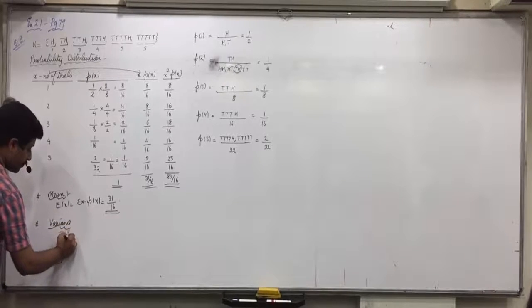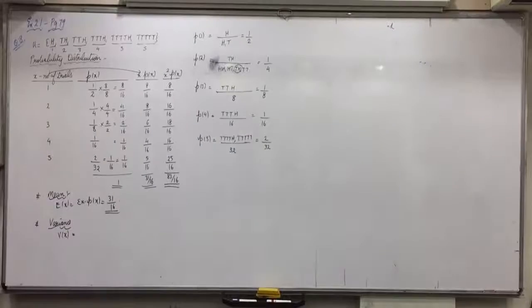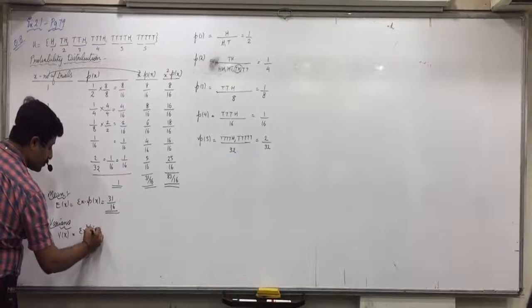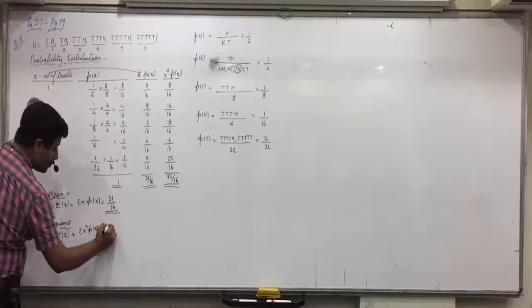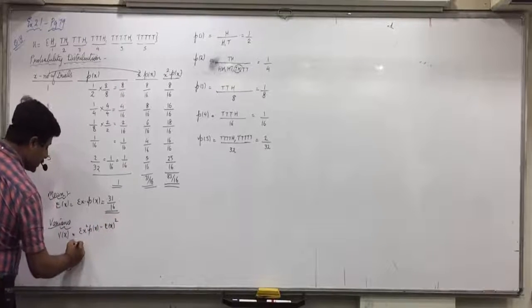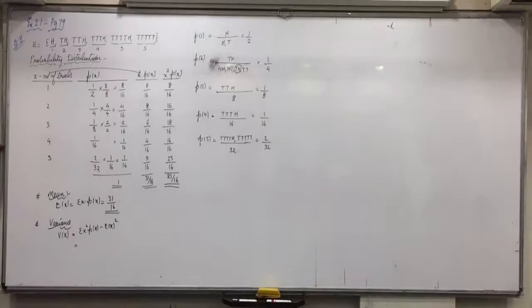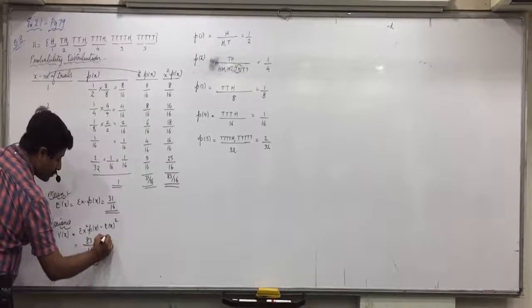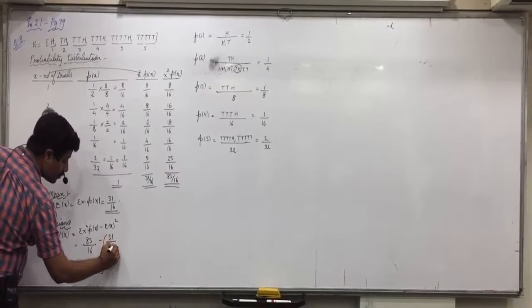V of X. Renuka, what is the formula of variance? Sigma x square P of x minus expected value square. Yes, sigma x square Px minus E of X whole square. Did you understand this, everyone? Further? 83 upon 16 minus 31 upon 16 whole square.